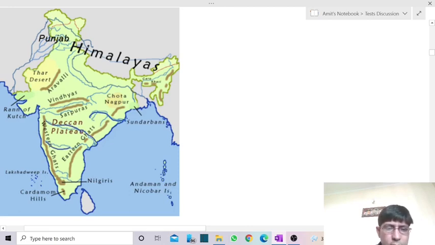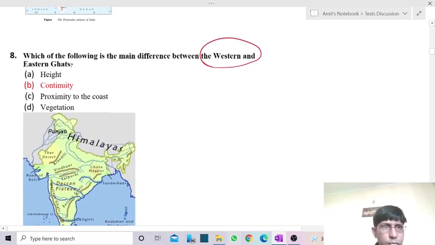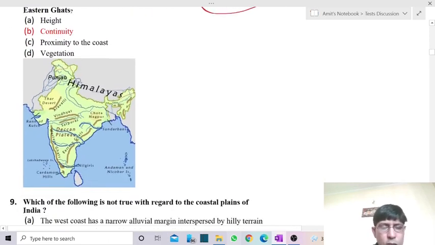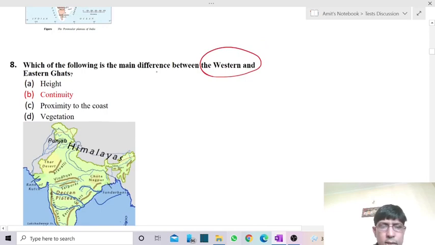Okay, so they were having river Godavari. It is the channel of river Krishna. They were having Kaveri. So these mighty rivers have cut this particular Eastern Ghat, so developing a number of passes, and that too of long distance. Okay, so in this case, Eastern Ghats are not as continuous as the Western Ghat. So the main difference between the Eastern and the Western Ghat is its continuity. Okay, so we are having a number of more differences also, but in these four options, this one is the more appropriate answer.